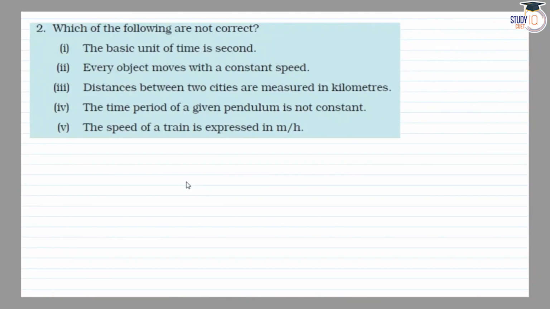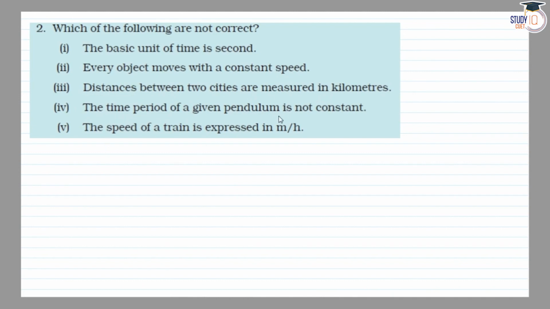Class 7 NCERT Chapter 13 question checking. Which of the following are not correct? The first is the basic unit of time is second. Second, every object moves with a constant speed. Third, distances between two cities are measured in kilometers.